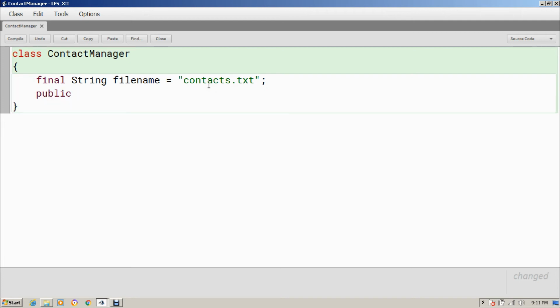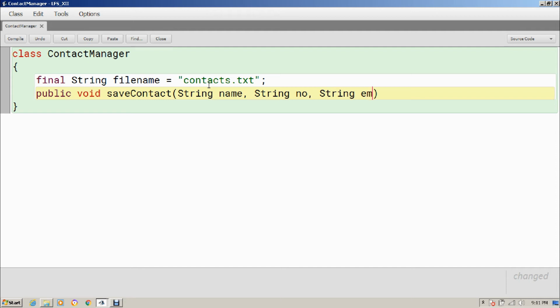So public void writeFile or saveContact. This is more meaningful, so saveContact. Now saveContact will accept a few things that it's going to save. First of all, it will take a name, then it will take a contact number, and then some email ID. So 3 things it will take, and it will save them in the file itself. So how this is going to be done, let's see.